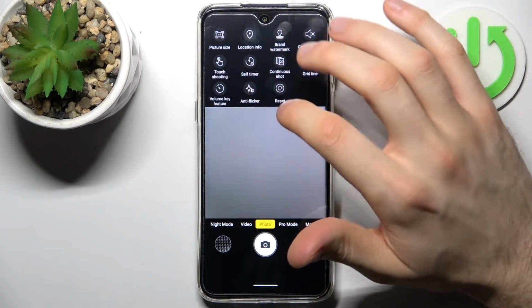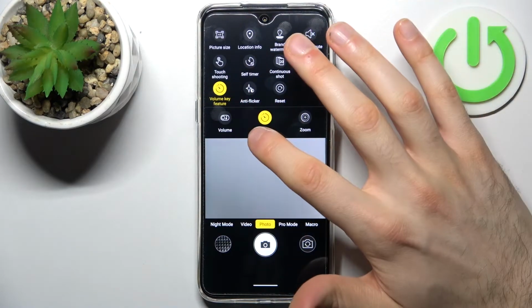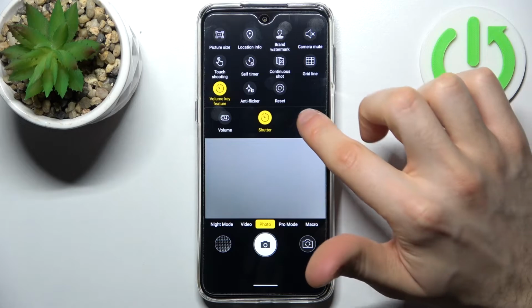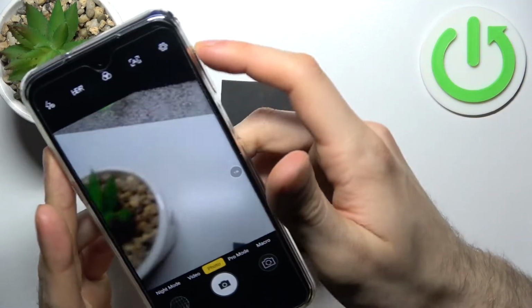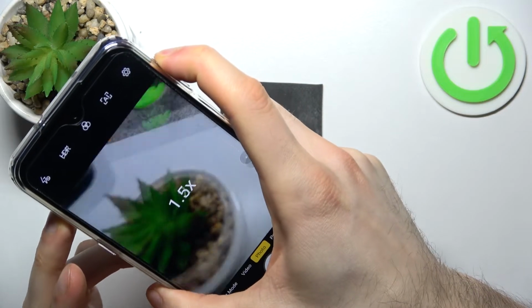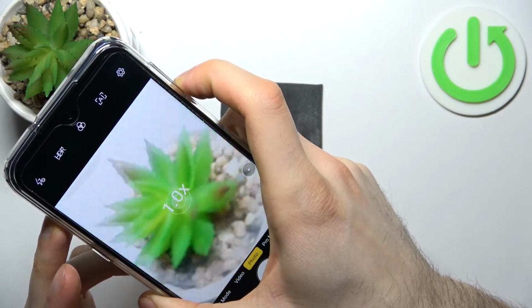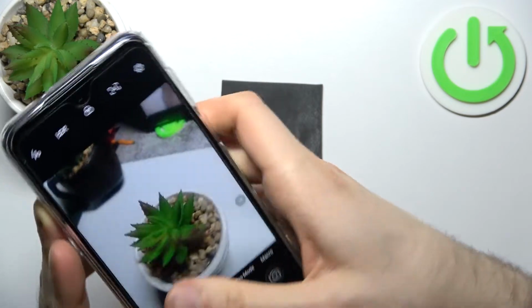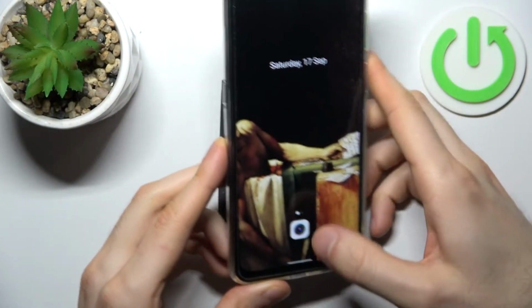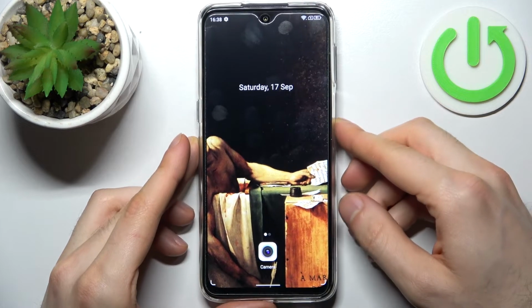and here you have volume key feature, so you can set it just to volume, shutter or zoom. So let's check how zoom works. So as you can see now, by pressing volume keys I can zoom in or zoom out my camera. Pretty nice. And that's it.